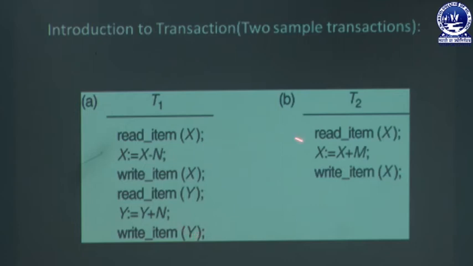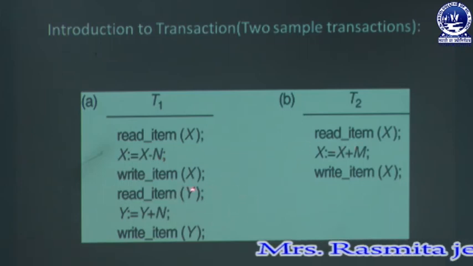In the same process, there is another transaction, T2. Read item X means I am reading the value of database item X from the disk block, and here I perform an update operation, that is X equals X plus M, and to update it in the database I again execute write item X. That means I have to write the program variable X to the database, or to the data block. So this is the example of two transactions, and how the read and write operations are executed.